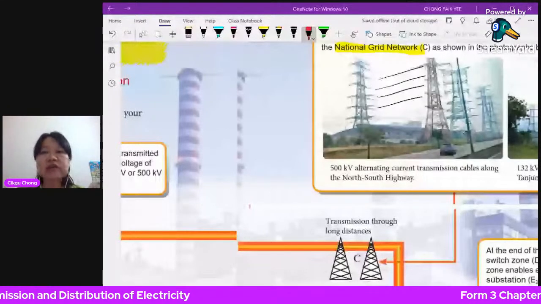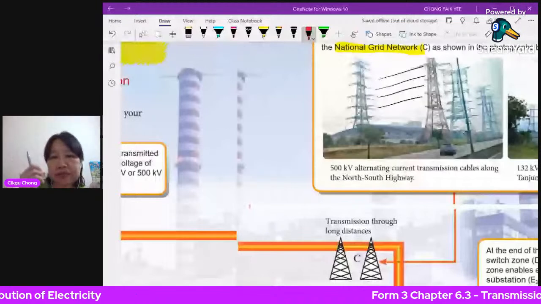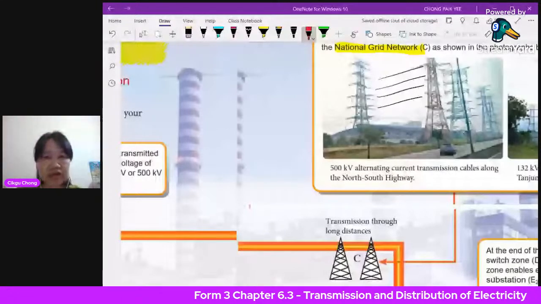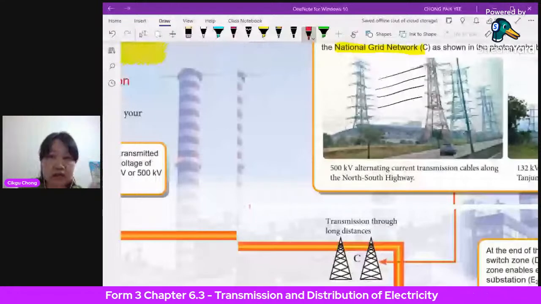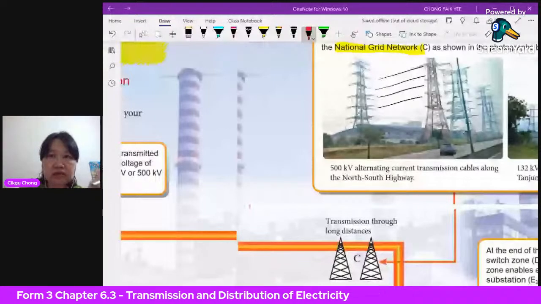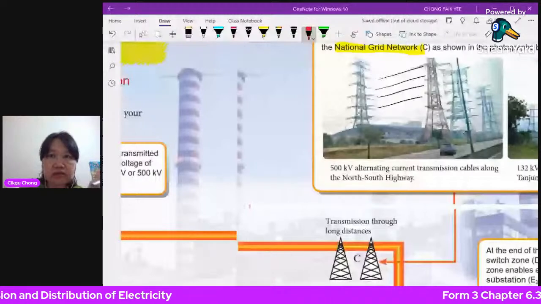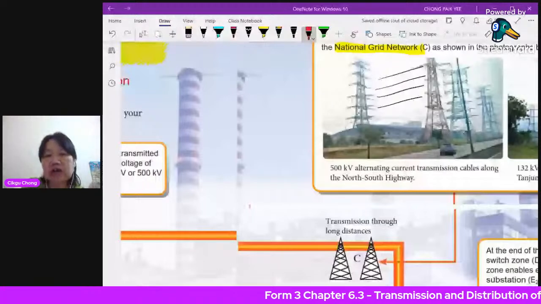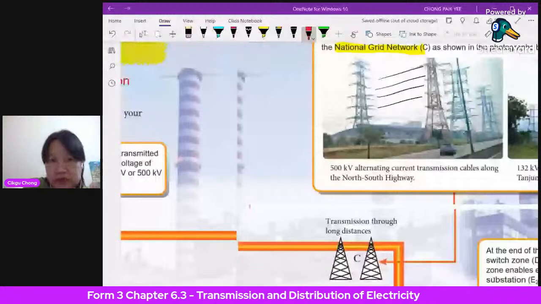So this electricity is channeled to this heavy industrial area, because the motors run on higher power. So this current is stepped down to 33 kilovolts. The voltage for this heavy industrial area can be 33,000 volts.